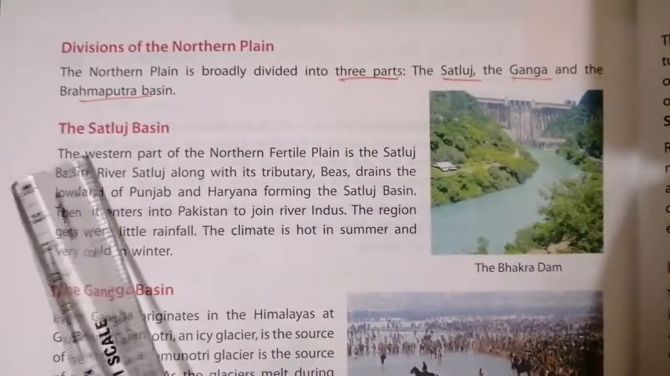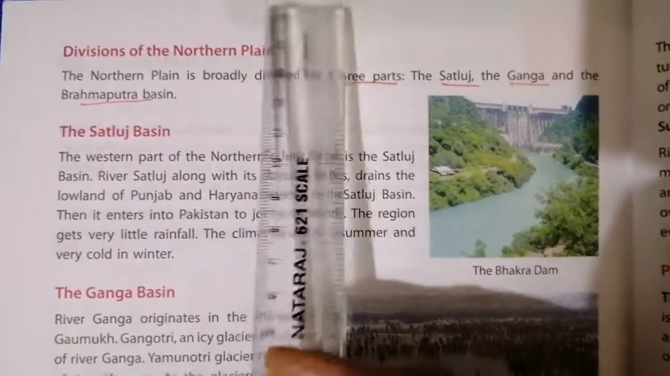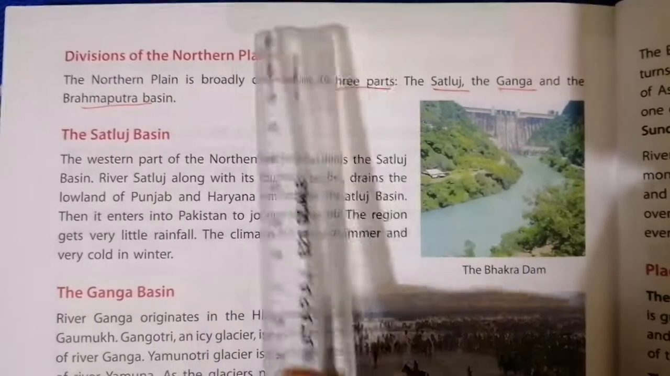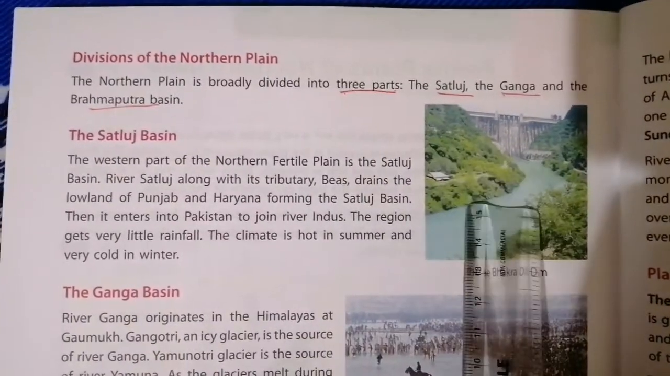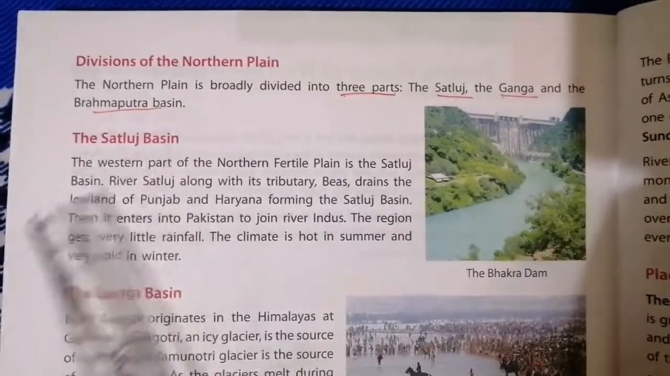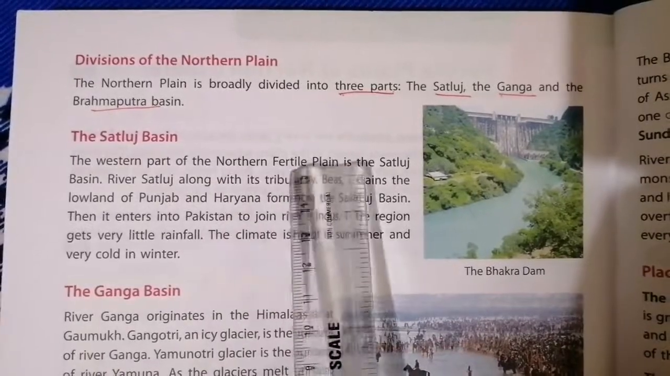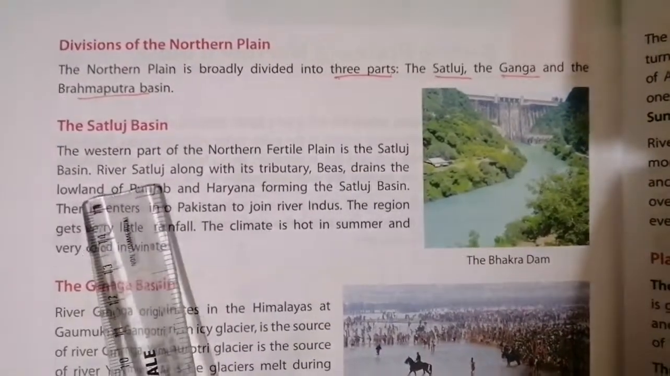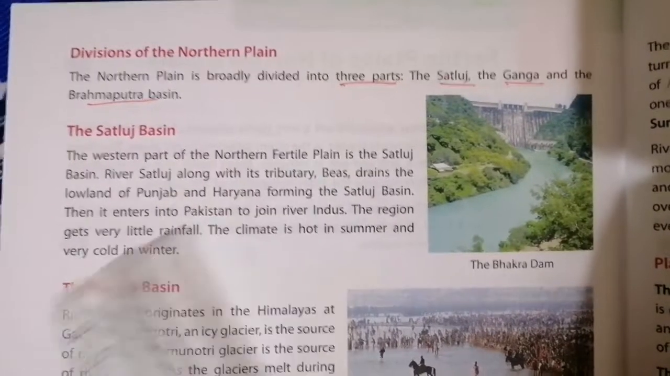So which part of the northern fertile plain? Western part. So if you take your map, this is the north, the top one is the north. You have south, east and west. So this is the western part when you take your map. So the western part of the northern fertile plain is the Satluj river, along with its tributaries.